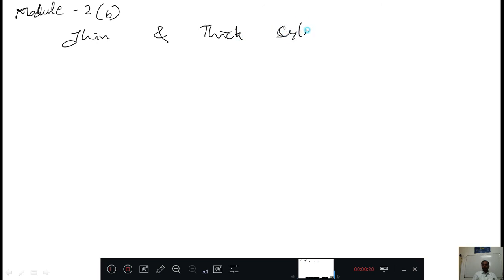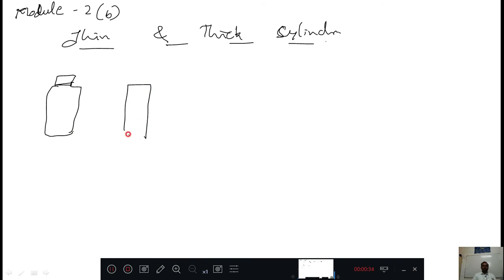From now, we will discuss the next chapter, that is Module 2B, thin and thick cylinders. You might have seen cylinders, right? You know cylinders. For example, your water bottle is a cylinder, right? And your perfume bottle, that is also a cylinder.